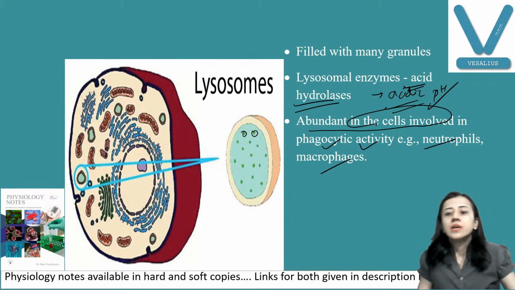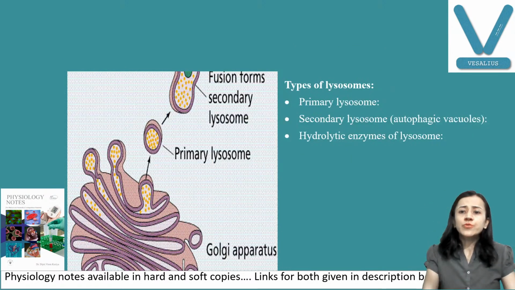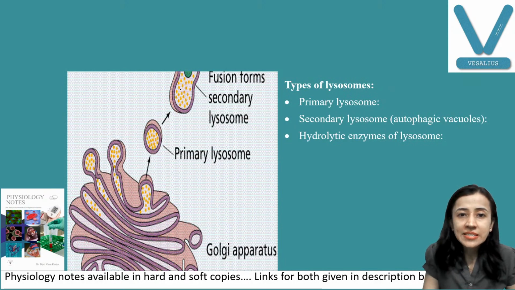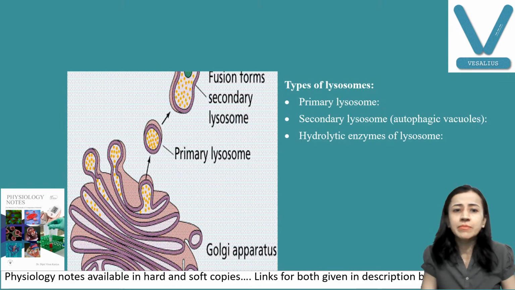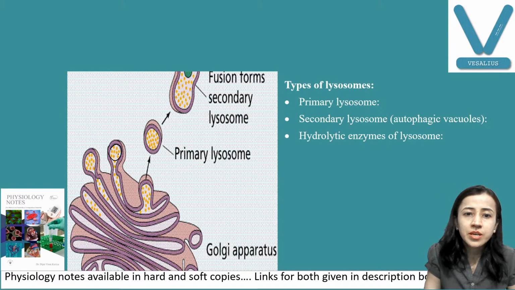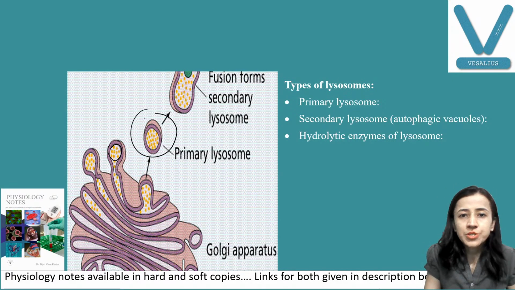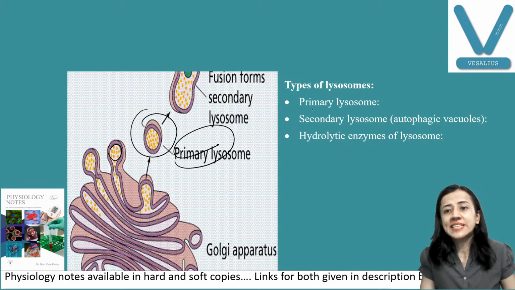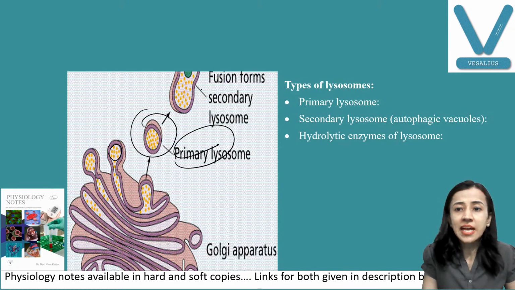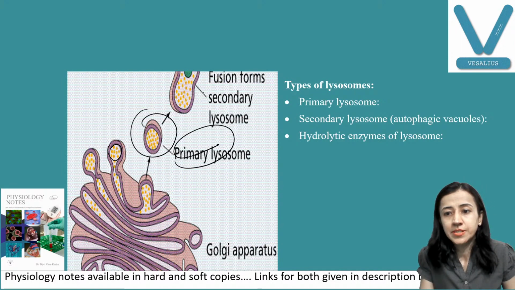Now, lysosomes are of two types. Number one is primary and second is secondary lysosome. What is the difference between primary and secondary? Primary means the lysosome that the Golgi apparatus produces. This is your primary lysosome. And secondary means when this lysosome binds with the phagosome.